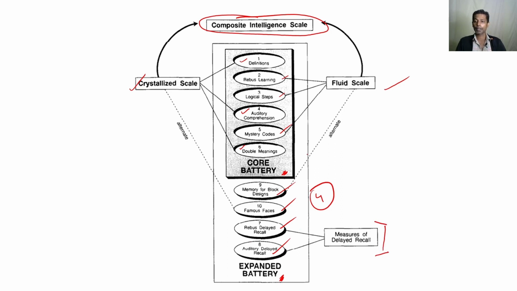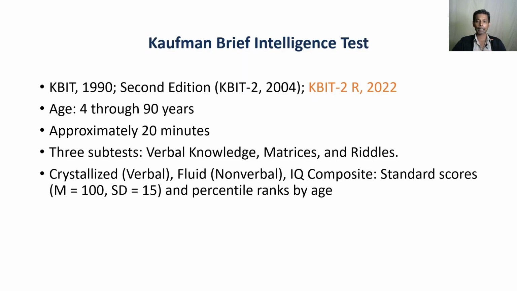So you will get a score for crystallized intelligence, you will get a score for fluid reasoning, and you will get a composite score, and you have some alternatives. You will have the expanded battery scores also, and measures of delayed recall test battery scores also you get in the KAIT test. So that's about the KAIT test.